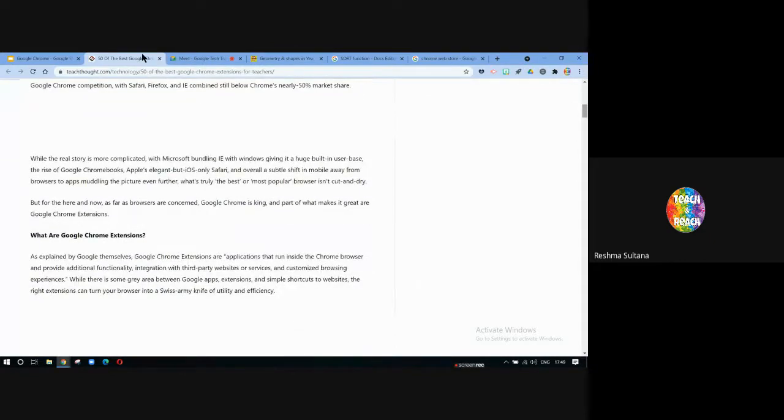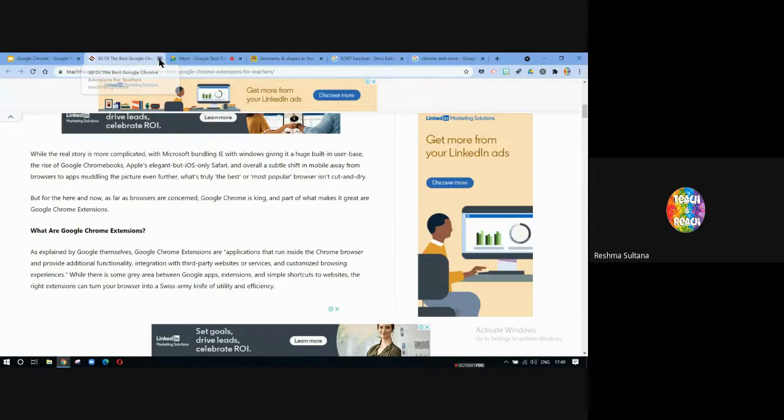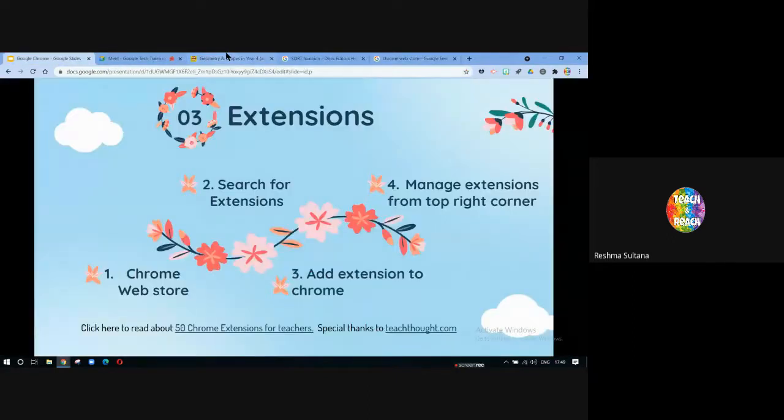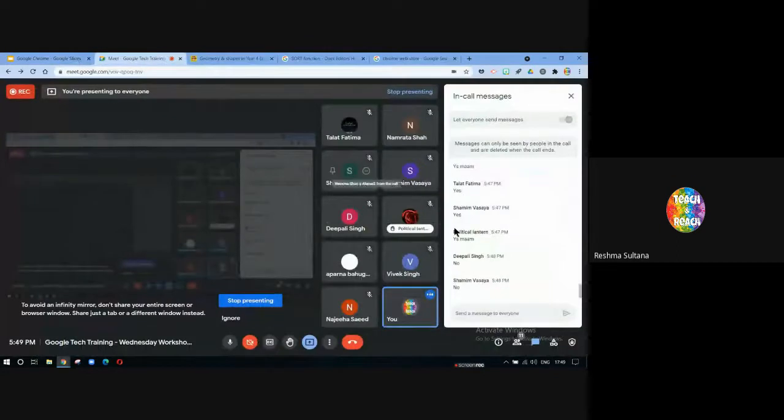Okay. But I'm also going to share what I personally use, the ones that you can see here that are really useful. So before I go to that part, if anybody has any doubts, please type it in the chat box, or if you're okay with me going to the next section, you can raise your hand. Should I go to the next section?